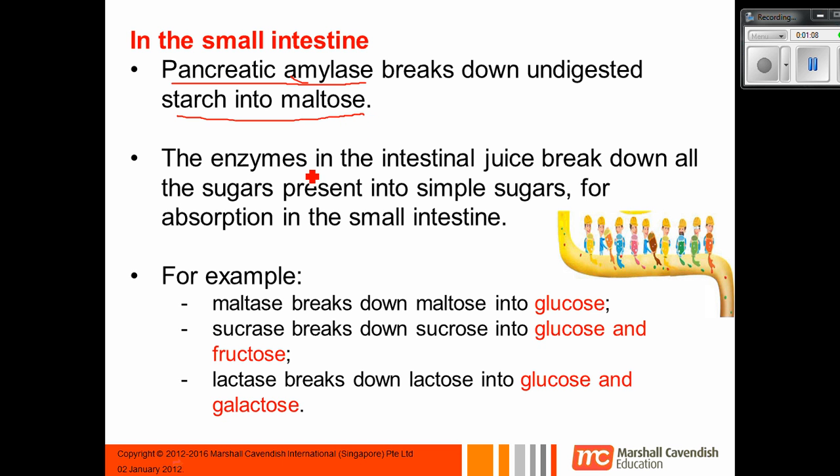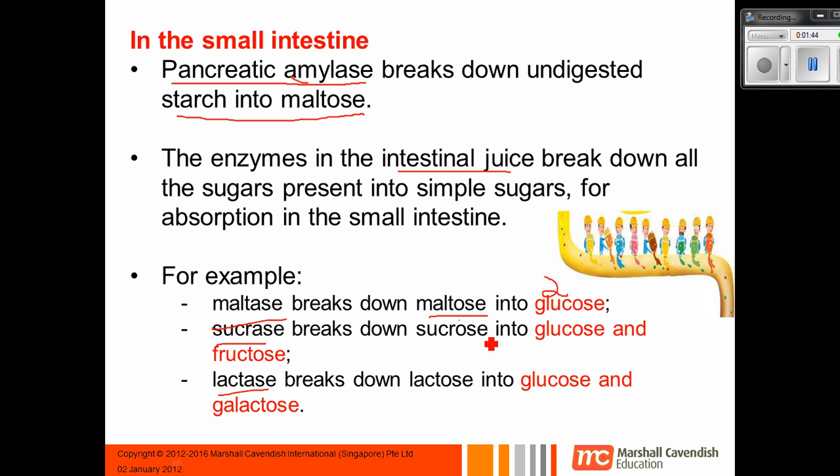All right. While it's in the small intestine, you actually also get the intestinal juice. And in the intestinal juice, you have more enzymes, which are going to break down the starch into simple sugars. And the 3 enzymes in intestinal juice that do this are maltase, sucrase, and lactase. And the names of these 3 enzymes are enough to tell you what they're breaking down. Okay, so maltase breaks down maltose